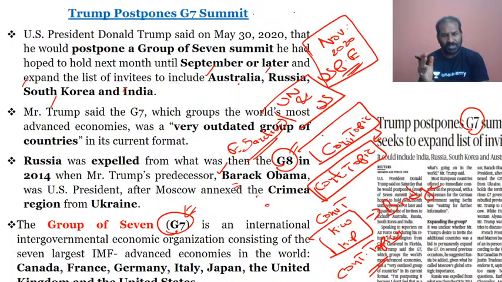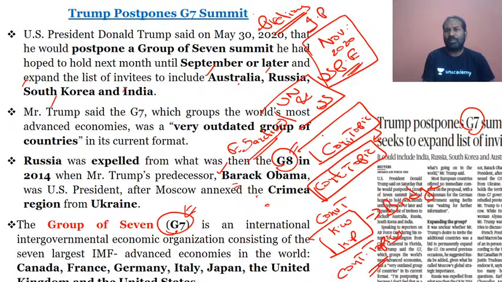We have seen in regards to the Paris climate deal, Trump has pulled out. In regards to the Iran nuclear deal, he has pulled out of it. So definitely the foreign policy is different from Barack Obama, Trump's predecessor, to Trump, the 45th president of the US. That is what I was focusing on, the economic trade policy and the foreign policy. When we look at it in that respect, there is a possibility of questions being framed for prelims from the IR point of view.